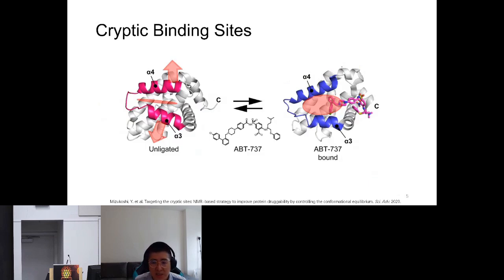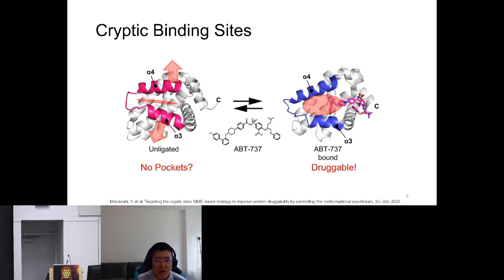Such binding sites are called cryptic binding sites. For example, the apo structure shown at left doesn't have exposed concave pockets for the ligand to bind. However, the ligand can change the conformation of the protein and expose a concave pocket between the two alpha helices for binding, so that the cryptic binding sites enable the targeting of undruggable proteins that lack exposed pockets in the apo structures. To identify ligand binding sites or cryptic binding sites, many computational methods have been proposed.